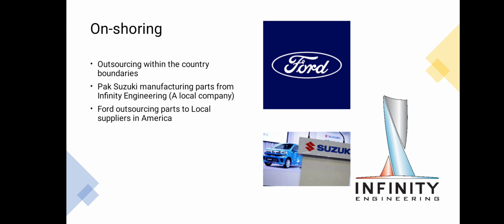Another concept is onshoring. Onshoring is actually when you are outsourcing within the country. For example, Pak Suzuki has outsourced some of the parts to Infinity Engineering, which is a local manufacturer of different auto parts. This is an example of onshoring. Ford may outsource their parts to a local manufacturer in the US. This is another example of onshoring.